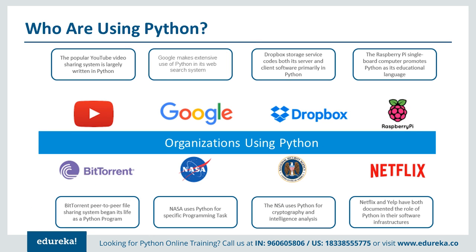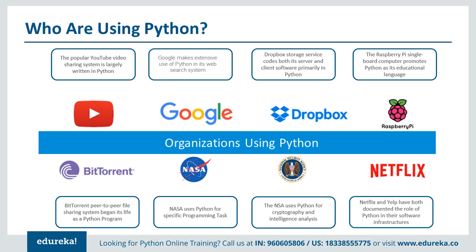Now, who is basically using Python? What are the different organizations, or in fact the different applications, using Python here? Some of the most common or popular organizations are YouTube, Google, Dropbox, Raspberry Pi, NASA, Netflix, Bitbucket, and the National Security Agency, NSA US, which is also using these languages.